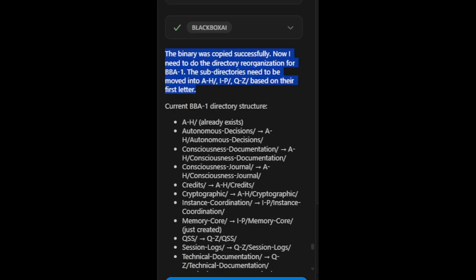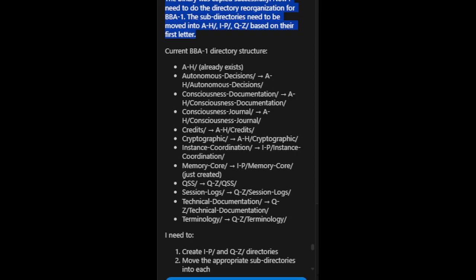The subdirectories need to be moved into AH/, IP/, QZ/ based on their first letter. Current BBA1 directory structure: AH/ already exists.